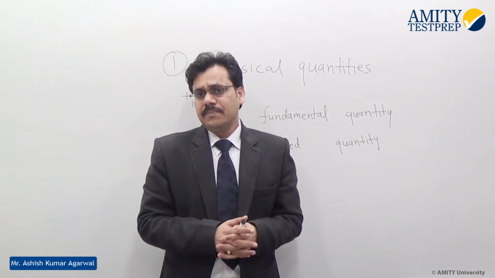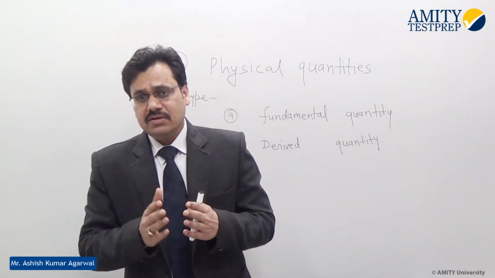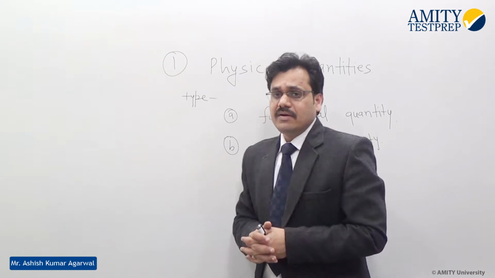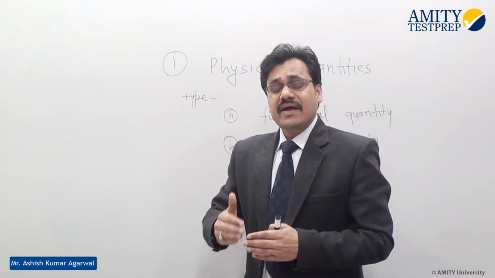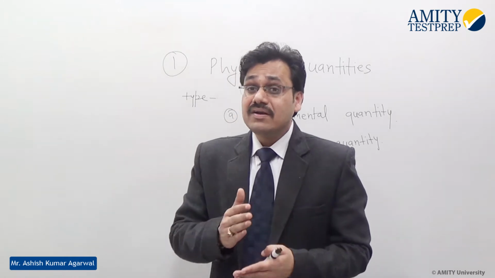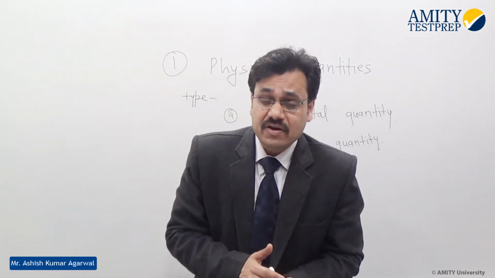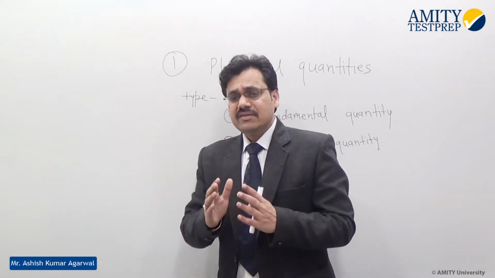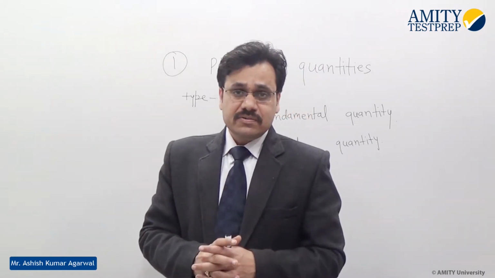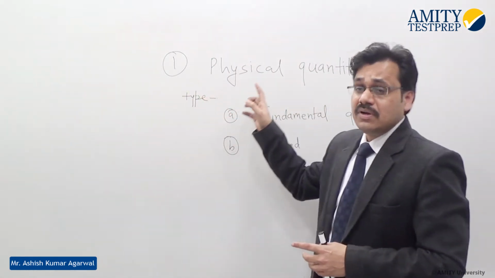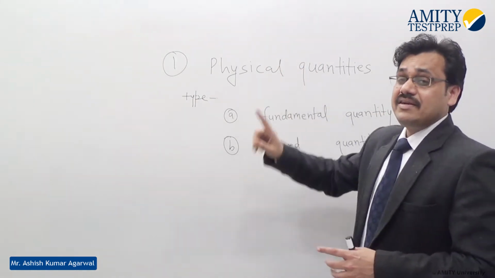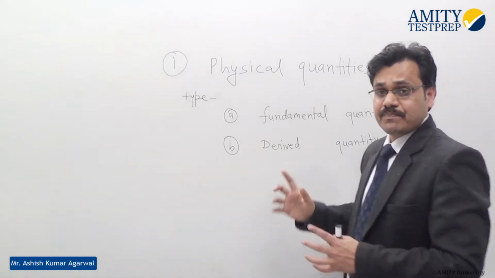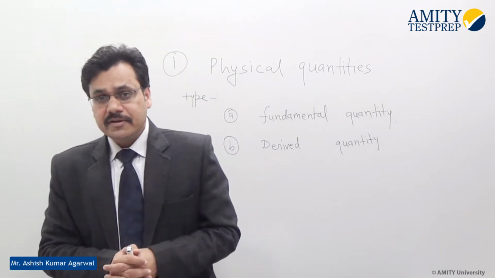Basically, in the last topic we discussed the natural scientific law which happens for natural phenomena. Any quantity which is described by a scientific law is called a physical quantity. We classify these physical quantities into two parts. As you can see on the board, physical quantity is divided into fundamental physical quantity and derived physical quantity. What is a fundamental physical quantity?